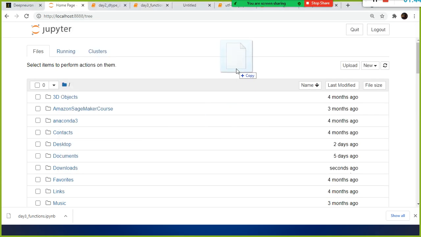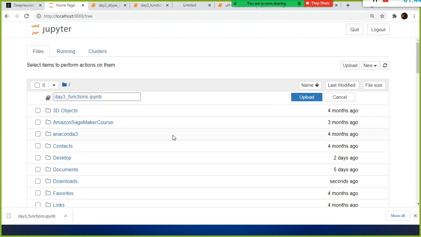Don't do it above this or on top of this. When you drop it, it will show something like upload. When you click upload, this one will be part of your Jupyter notebook. For example, I am going to rename it because this file is already there, and upload it.